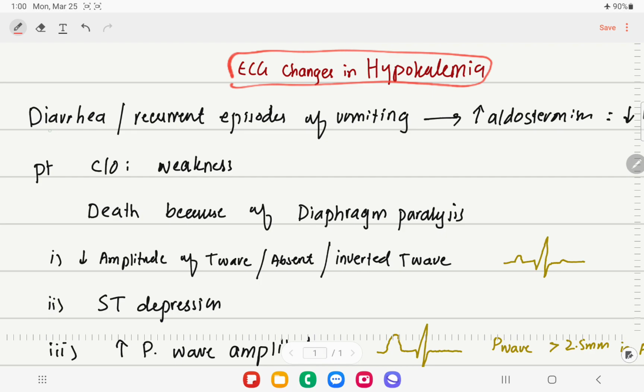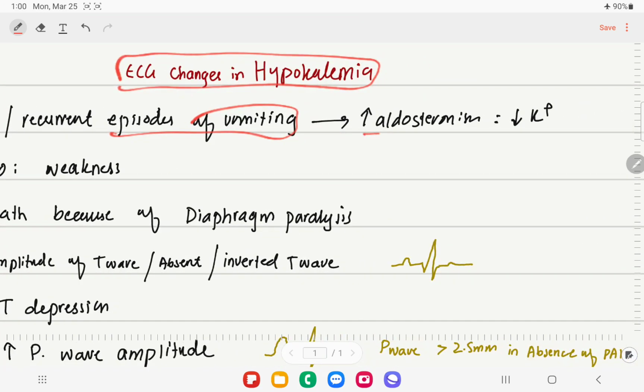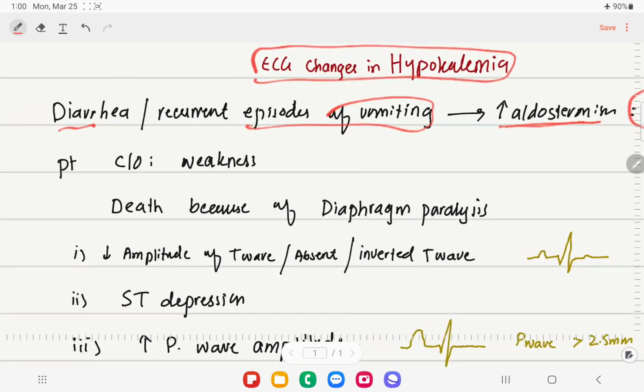Hypokalemia can happen because of diarrhea and recurrent episodes of vomiting. That is going to activate the RAS system, which increases aldosterone, right? And there will be loss of potassium and hydrogen ions, which causes the hypokalemia. The patient is going to complain of weakness. In hypokalemia, death is because of diaphragmatic paralysis, but in hyperkalemia, death was because of diastolic arrest of the heart.